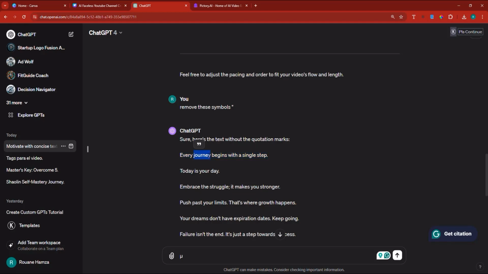So for instance, here's how their software works. They will take the phrase, every journey begins with a single step. They'll think, well, journey, single step, journey, single step. They're not going to just say, well, 1, 2, 3, which one to choose. No, they're going to weigh in on the one that is better. So journey, single step, then they'll say, all right, we'll go with journey. But inside of Pictory, you also have the option to select the keyword that you want them to take. In case you don't select it, they will take whichever keyword they want.